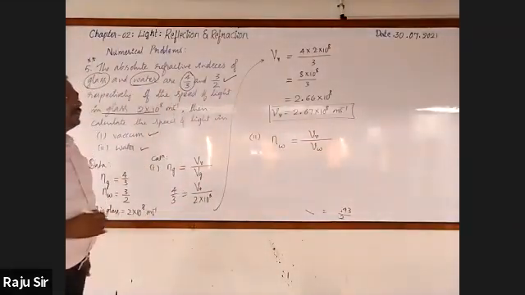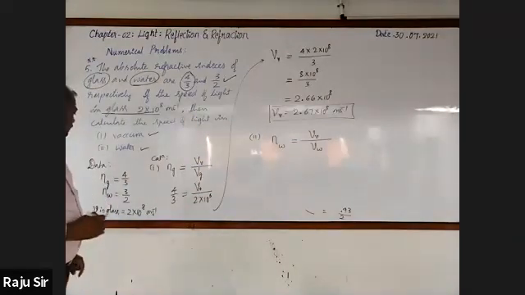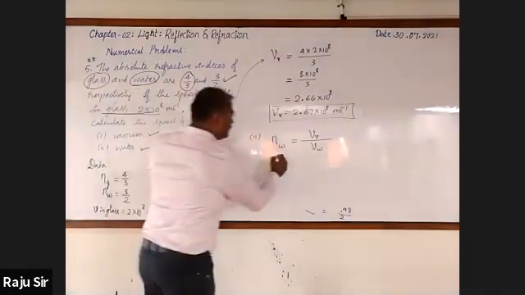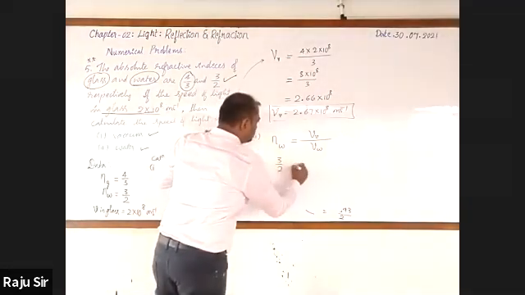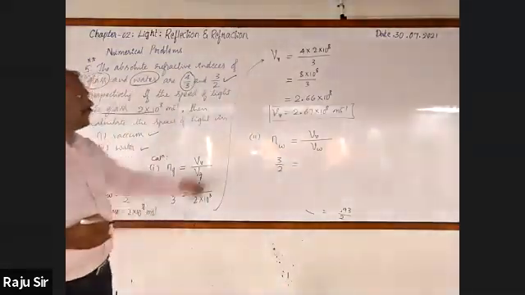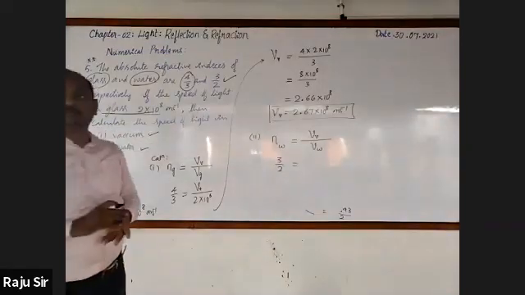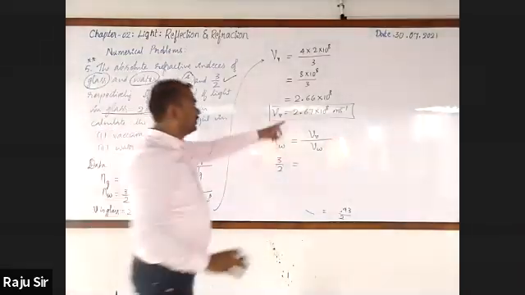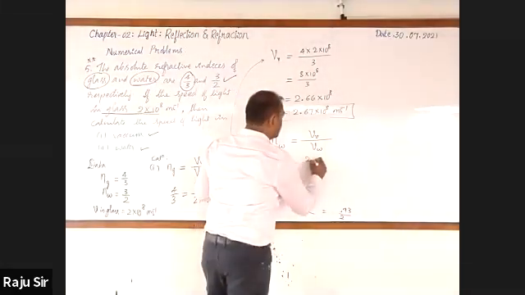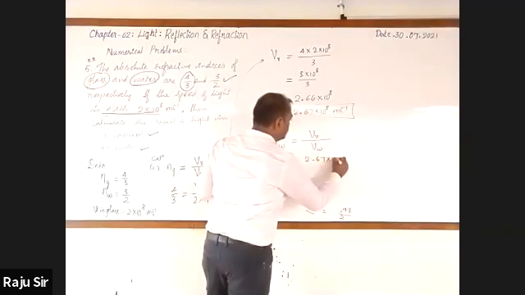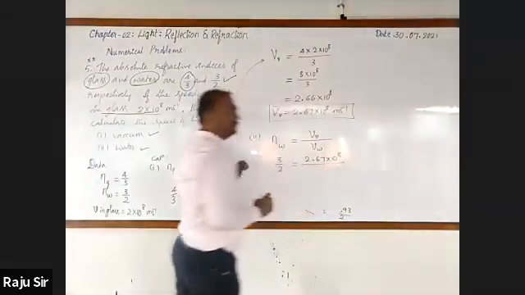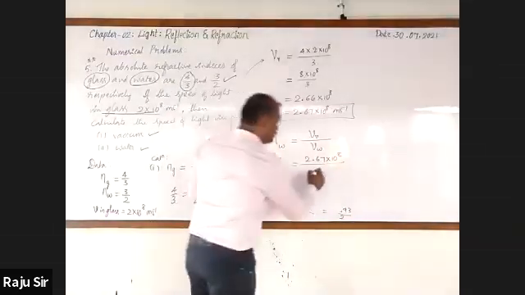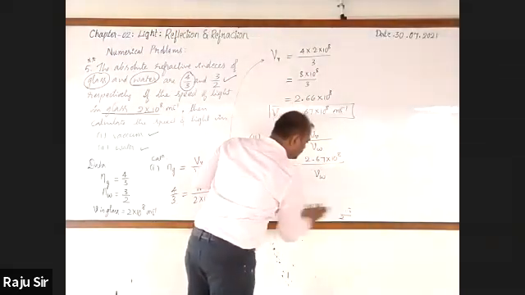What is the absolute refractive index of water? 3/2. Let me write here. 3/2 is equal to velocity of light in vacuum, which we have just found out, 2.67 into 10 raised to the power 8, whereas velocity of light in water is unknown.